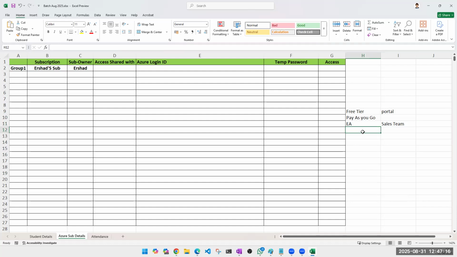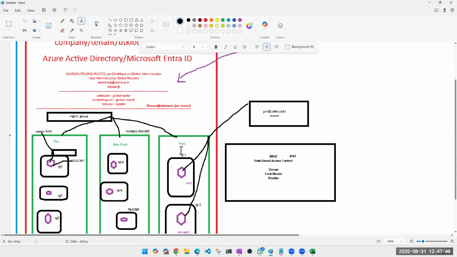Now, each one of you, I think you guys are coming with experience, unless someone is a fresher. If that person is working with a very small company or startup, maybe that person can claim that yes, subscriptions on which I have worked, in my previous company or in my current company, in my current project, there we have a pay as you go subscription. Maybe we have three subscriptions, right? Like I told you, minimum three you will see: dev, non-prod, and prod subscription.